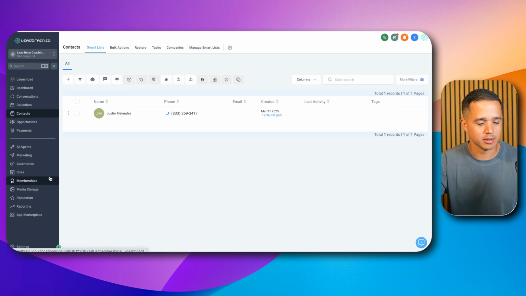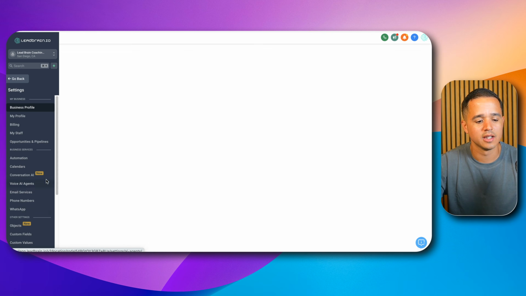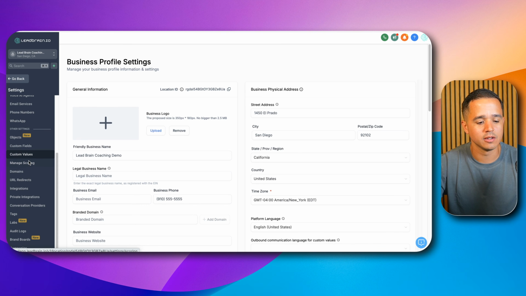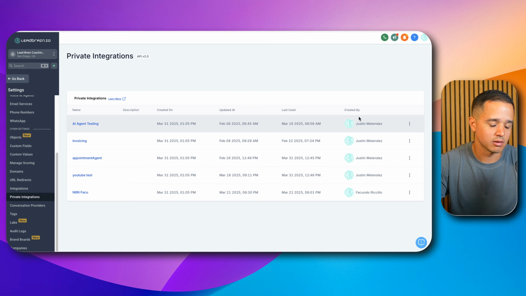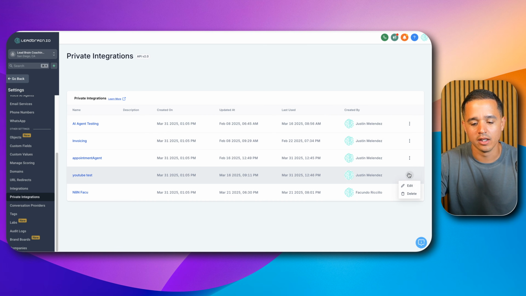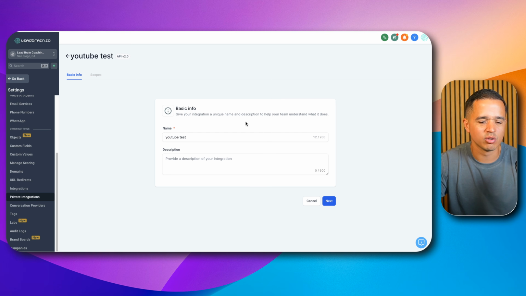So if you see here, I'm in a demo account, and the first thing you need to do, if you haven't already created a credential in the past, you're going to need to be able to access Go High Level's version 2 API. Now, I've already done all the work of structuring the API request for you, but you do still need to provide a credential, and I'm going to show you how to do that right here. So if you come into settings and you go to private integrations, what you need to do is create a credential. Now, I'm maxed out on credentials here because I've been doing a bunch of testing, but if you come inside of a credential or you create a new one, you'll be presented with a screen like this.